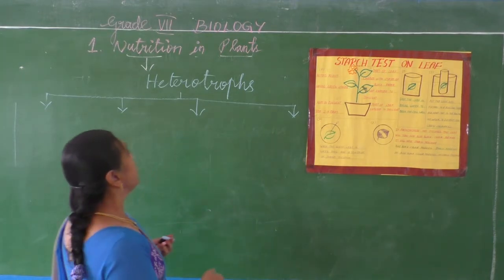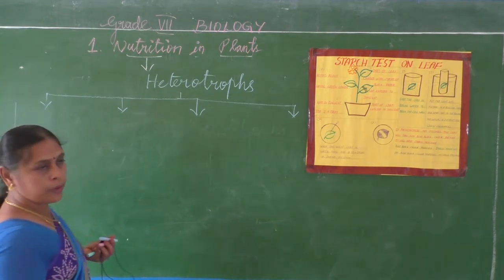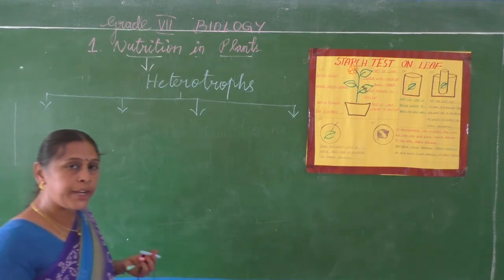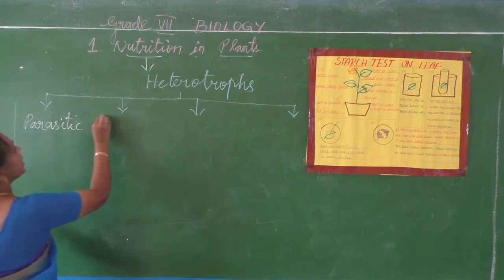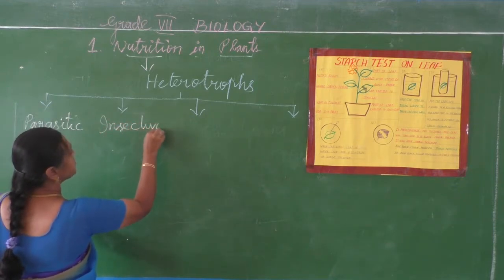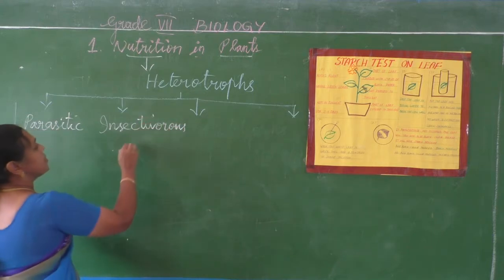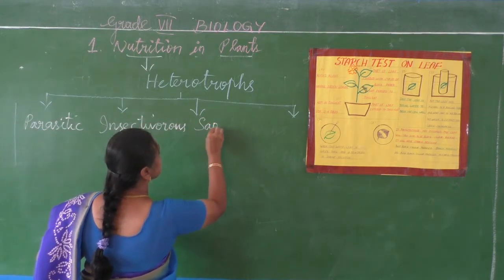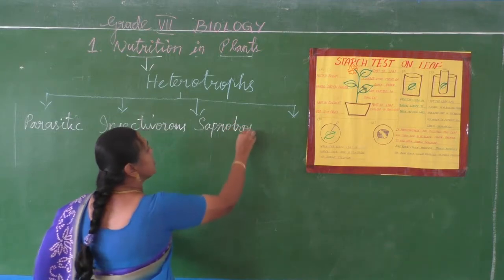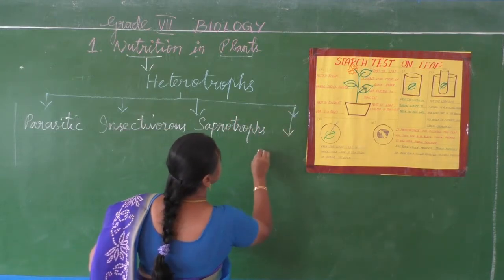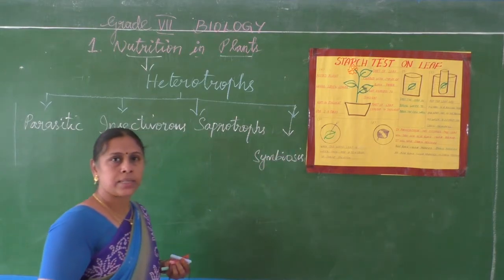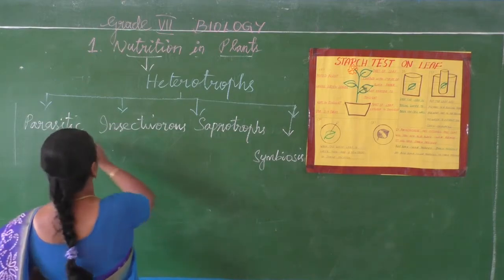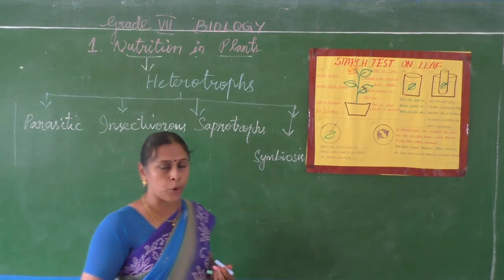Next, coming to the heterotrophic mode of nutrition. Heterotrophs are classified into 4 types. They are, first one, parasitic mode of nutrition, then insectivorous plants, then saprotrophs, and the last one, symbiosis. In the last class itself we have discussed parasitic, insectivorous and saprotrophs.